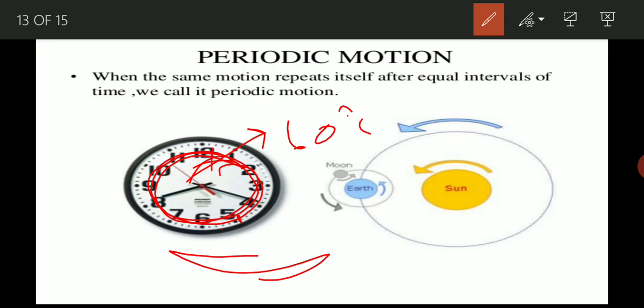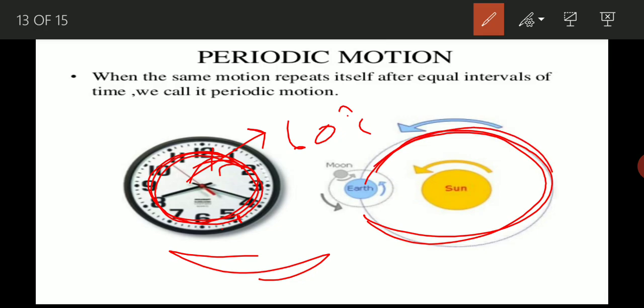In the same way, the earth also shows periodic motion. Clear? Because it always takes the same time to revolve around the sun, 365 days and 8 hours. That's why the motion of the earth is also a periodic motion.